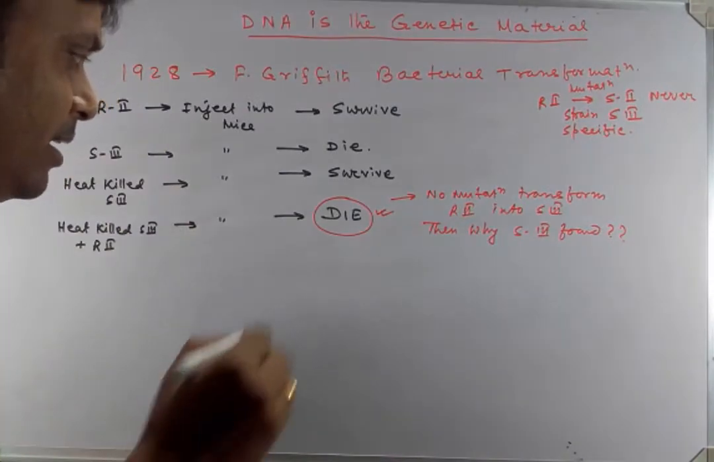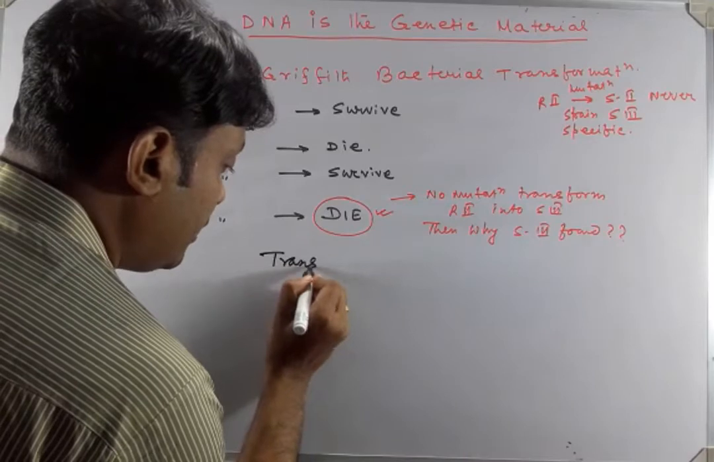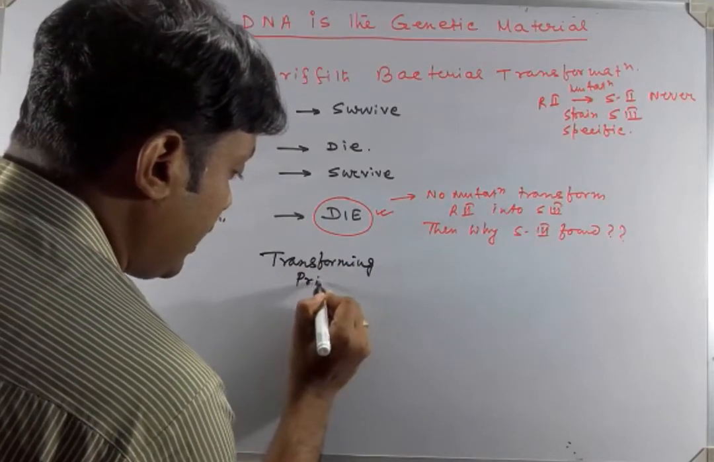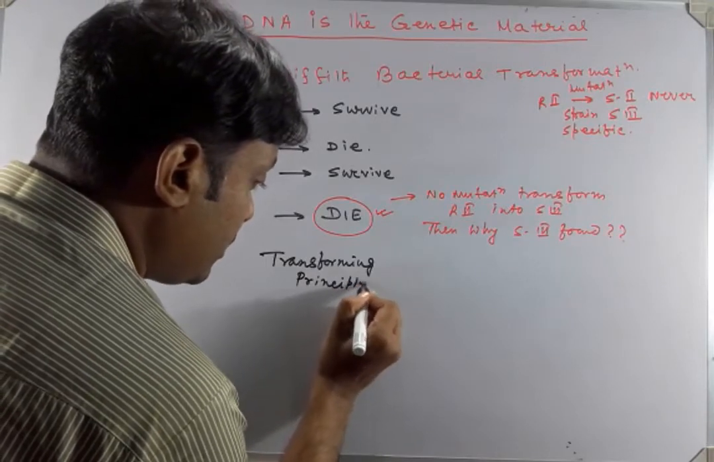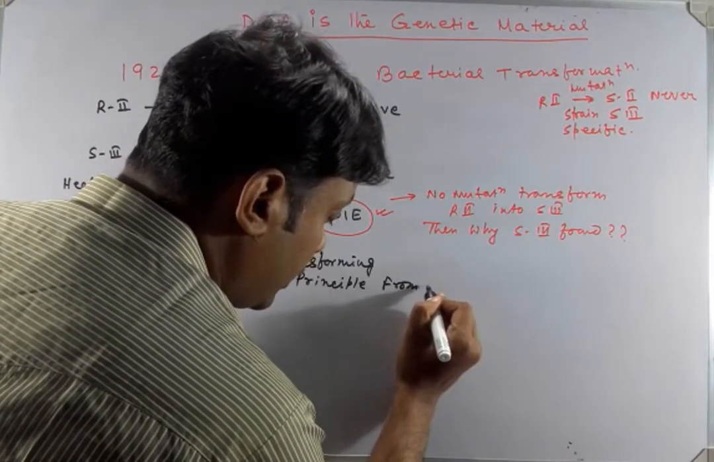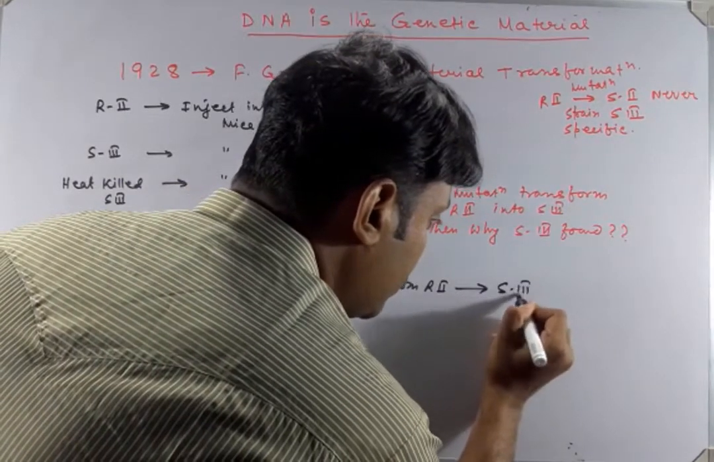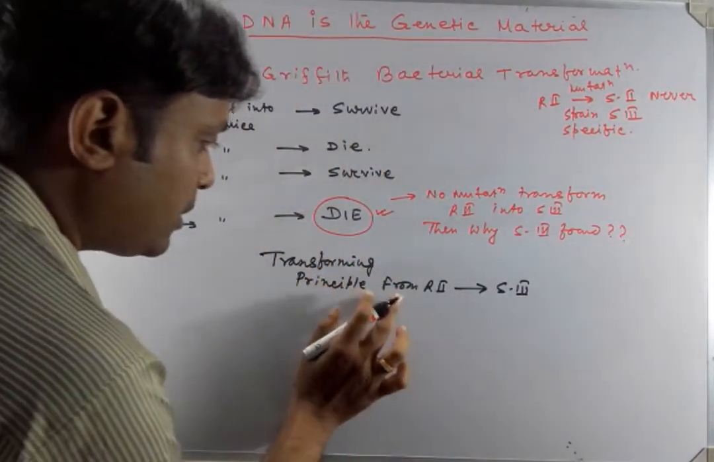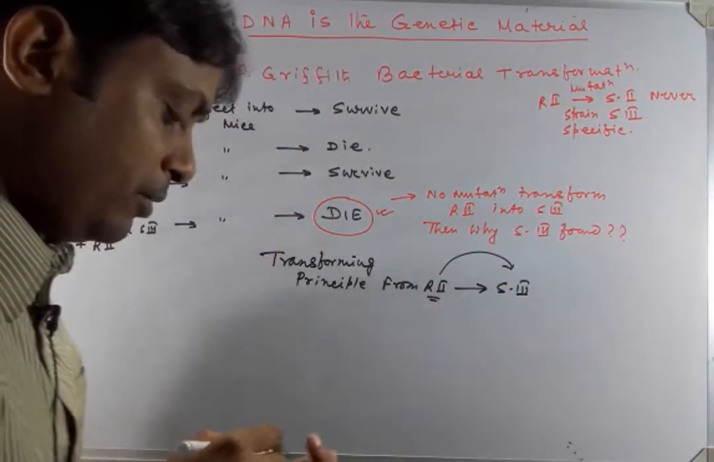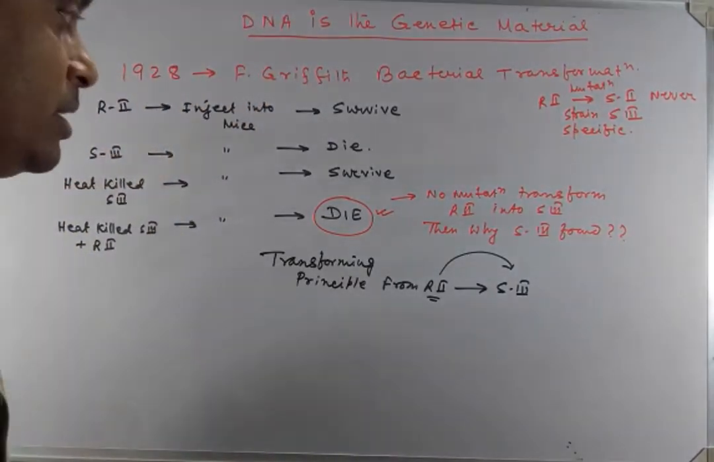guessed that a chemical, an unknown substance he named the transforming principle, from S2, transformed R2 into S3. So a transforming principle actually transformed R2 into S3, and he could not find out this transforming principle. Frederick Griffith performed this experiment in 1928.